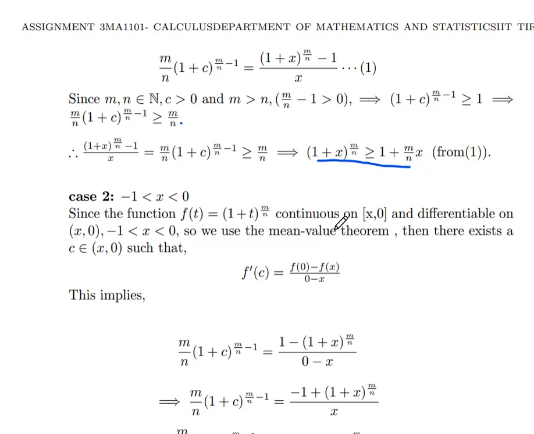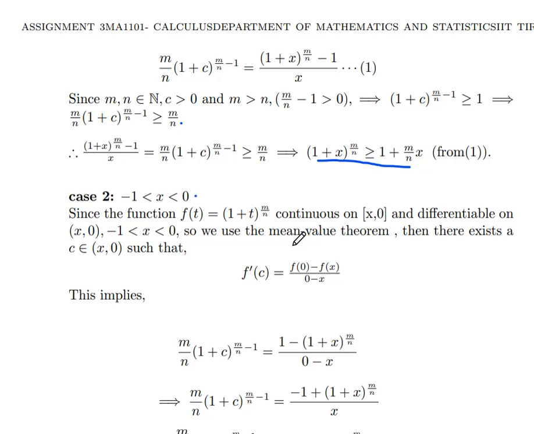Now we prove the second case. Case 2, minus 1 is less than x less than 0. Since the function f of t equal to (1 plus t) whole power of m by n is continuous on closed interval from x to 0 and differentiable on the open interval, where x is running from minus 1 less than x less than 0.